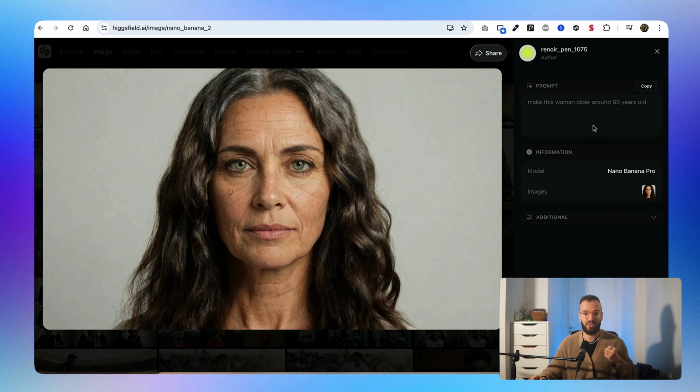And I did exactly the same thing for the mother: make this woman older, around 60 years old, by giving him this reference image, and he did an amazing job. He kept the character consistency, the same facial features, but she has gray hair and a bit of wrinkles, so it's perfect.